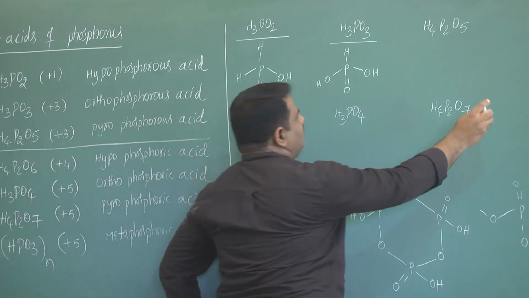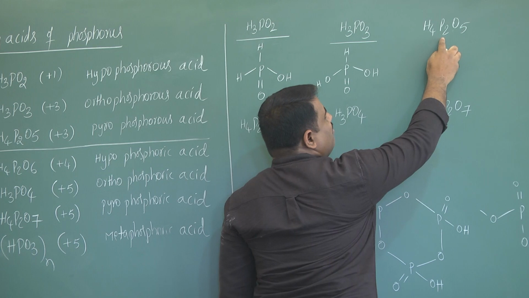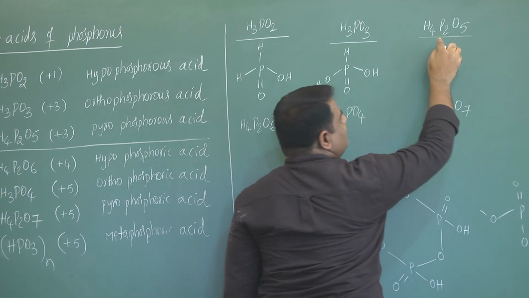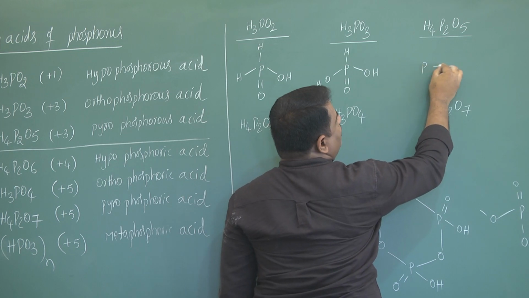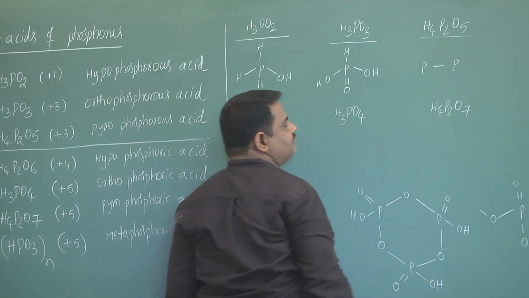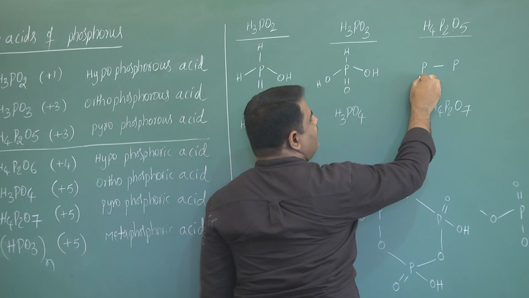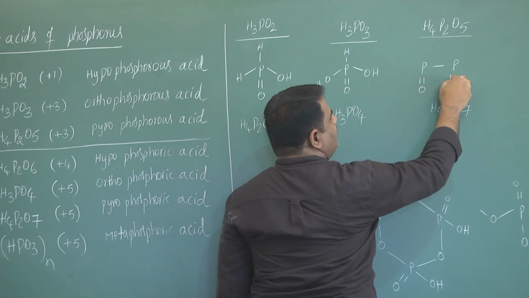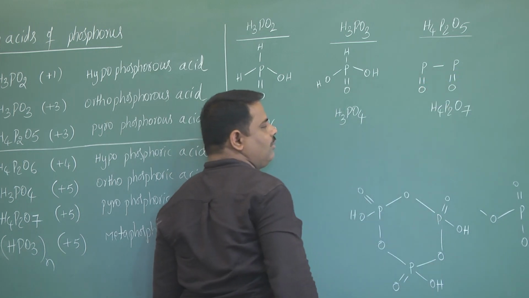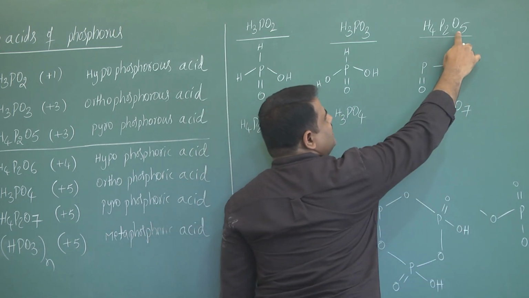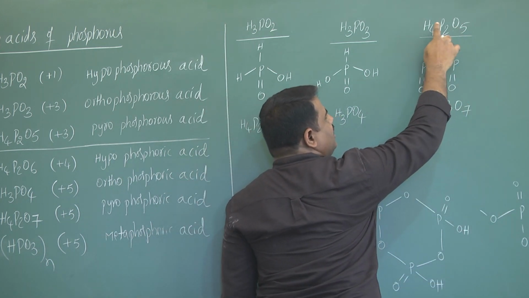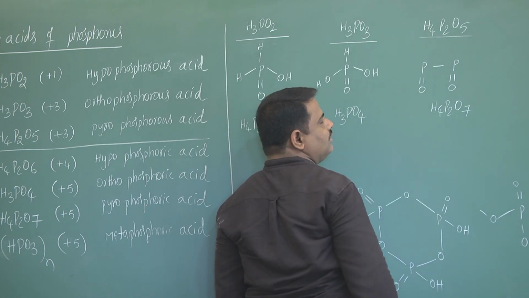Now here next one. If any compound contains 2 phosphorus atoms, then initially you have to write 1 P bond P. Each phosphorus should contain at least 1 double bond O. Now remaining number of oxygens are 3 and hydrogens are 4.